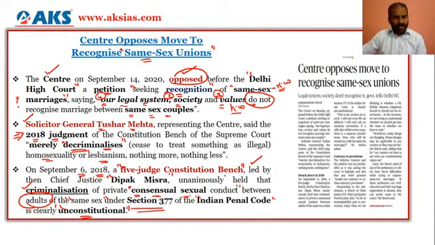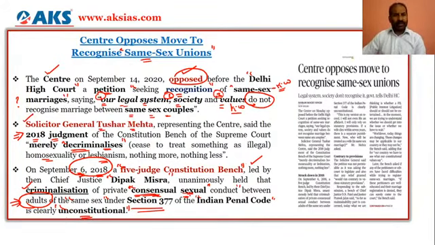That means the 5-judge Constitution bench on September 6, 2018 said that criminalizing it under Section 377 of the Indian Penal Code, if it is consensual between adults of the same sex, is unconstitutional.